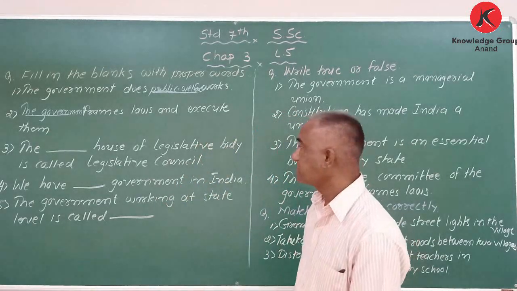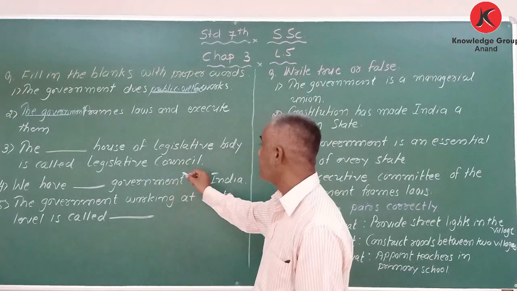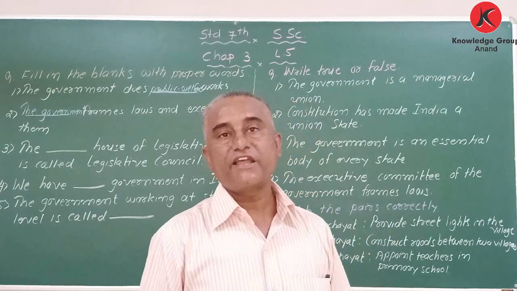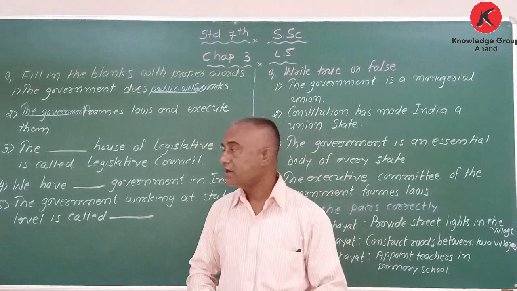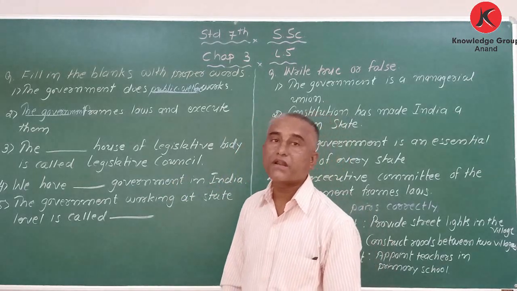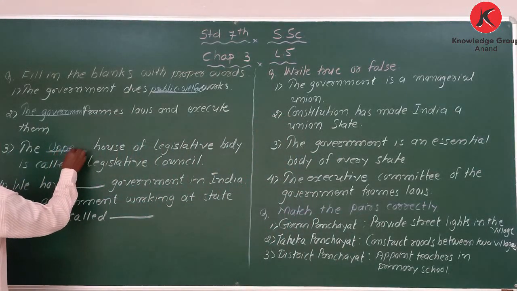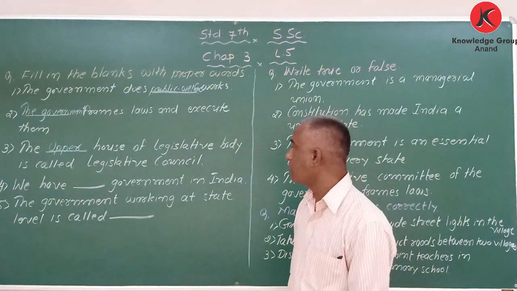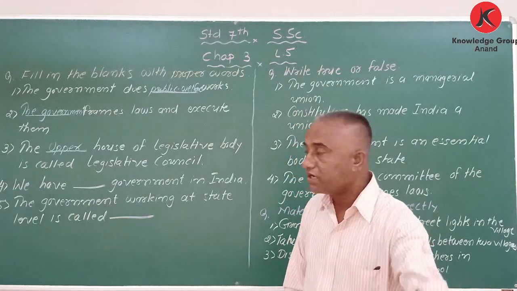Next, the blank house of the legislative body is called legislative council. I said there are two houses, upper house and lower house. Lower house is called legislative assembly, and here it is legislative council. So it is the upper house. The upper house of the legislative body is called legislative council, and the lower house is called legislative assembly.